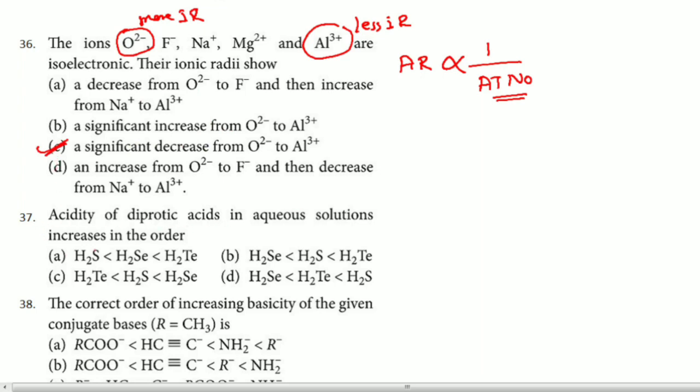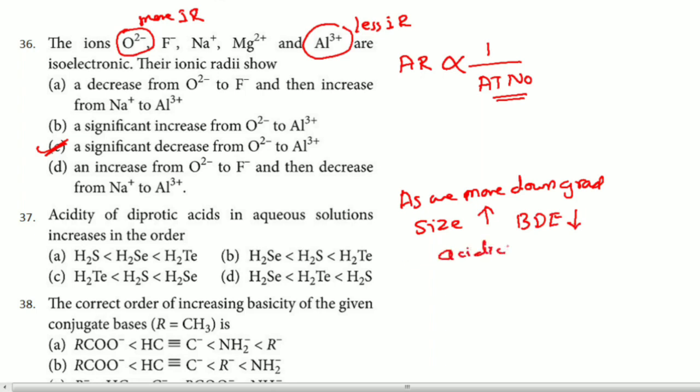37. Acidity of the diprotic acid. Acidity, definitely remember in this particular case, as we move down the group, size increases and bond dissociation energy decreases, so that acidic nature increases. So because of that reason, remember, the answer for the 37th question is A.